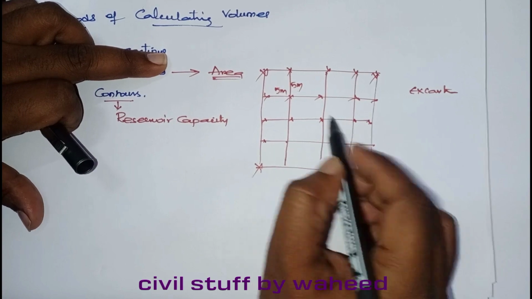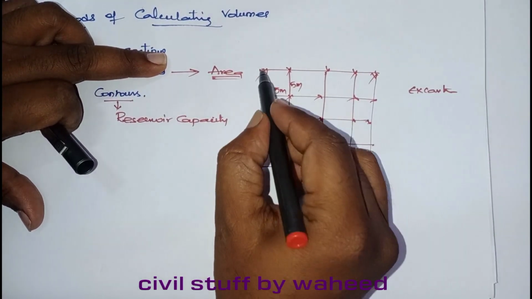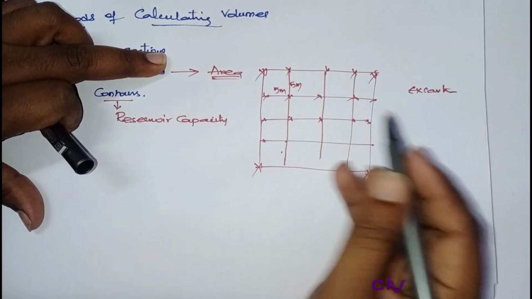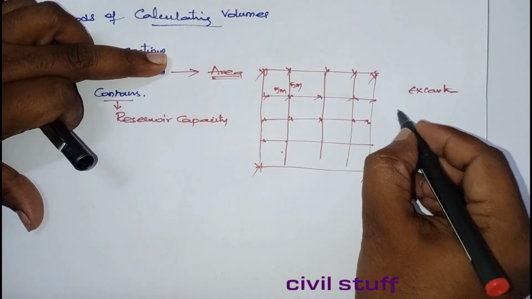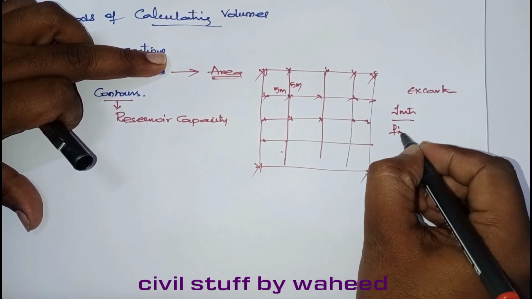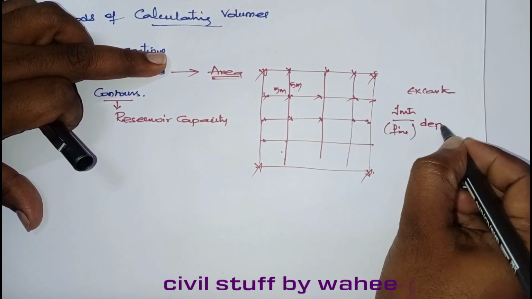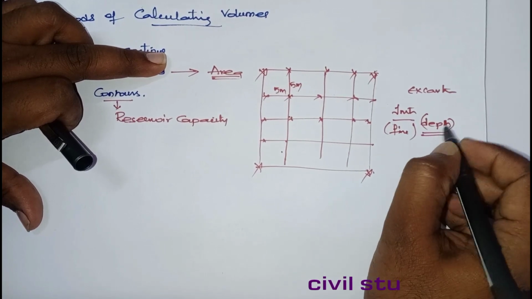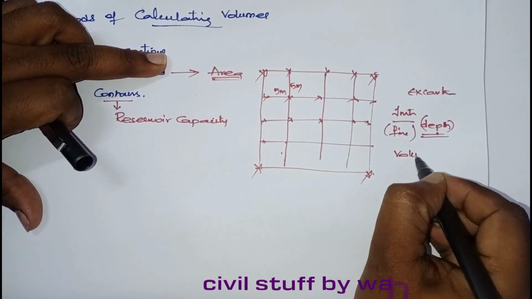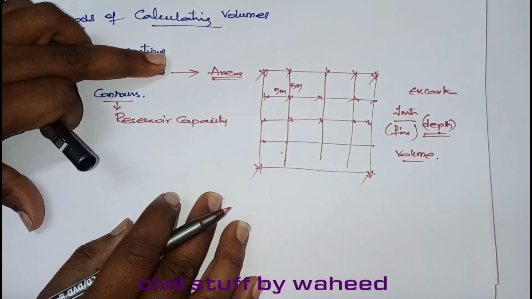Later, after completely excavating, with the same reference and the same spots, they will take the final readings. So the initial and final readings give the depth of excavation. Particularly this area multiplied with depth gives the volume. Like that they calculate.